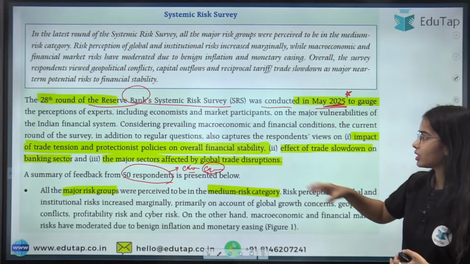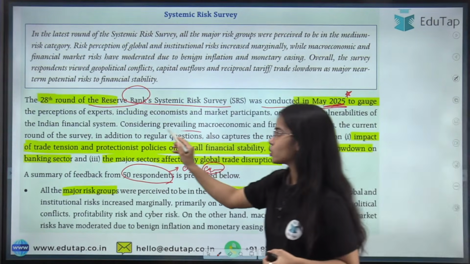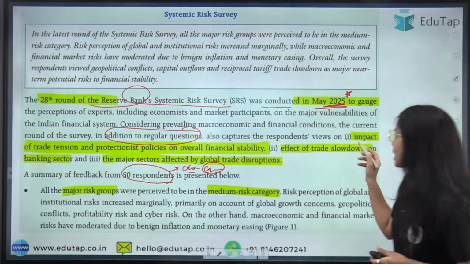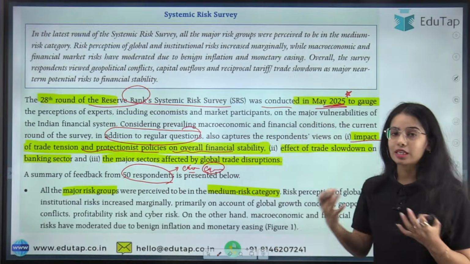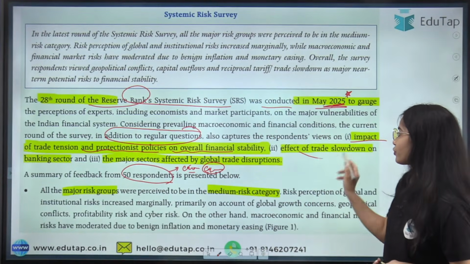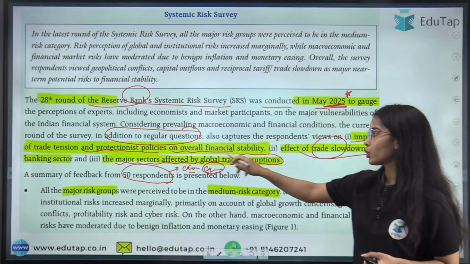In this particular systemic risk survey, additional questions were also asked regarding the impact of trade tension and protectionist policies on the overall financial stability of India, the effect of trade slowdown on the banking sector, and the major sectors affected by global trade disruptions.